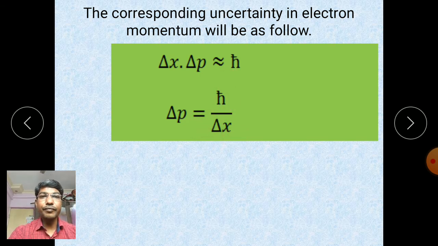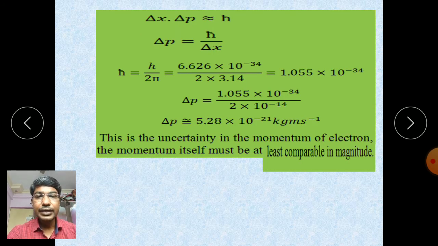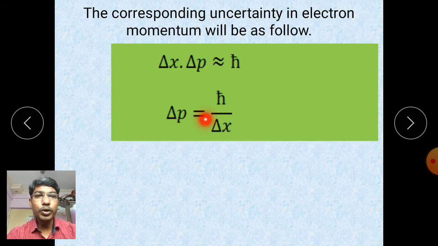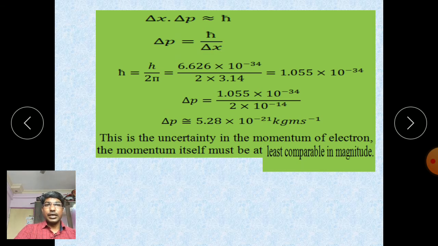This is the corresponding uncertainty of momentum, where Δp is the uncertainty in the measurement of momentum.